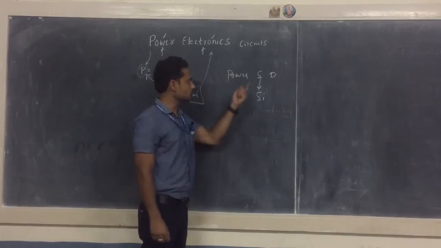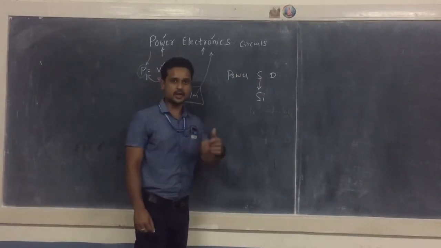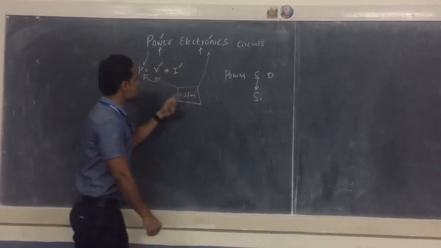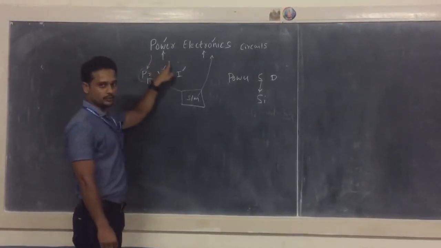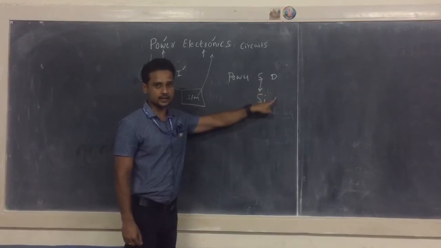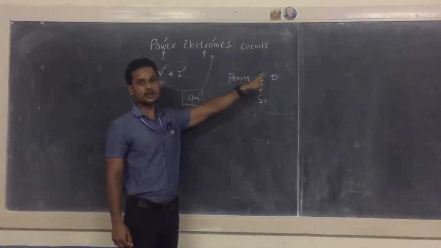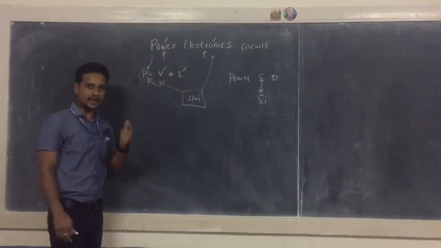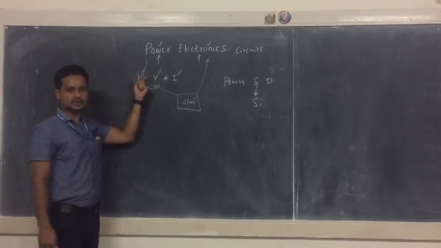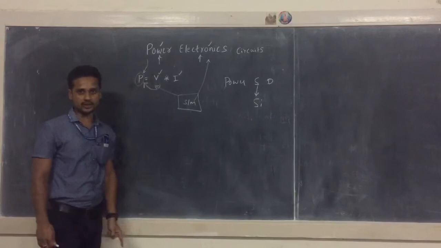We will have a discussion on what a power semiconductor device is in upcoming classes. So now the main objective of this whole subject is to have a control over power using power semiconductor devices or power electronic circuits. This is the main theme, the main objective of this subject, that is power electronics here.